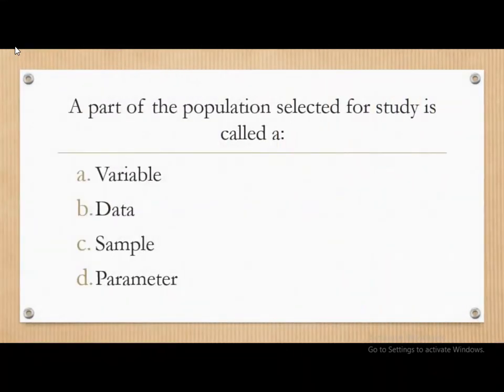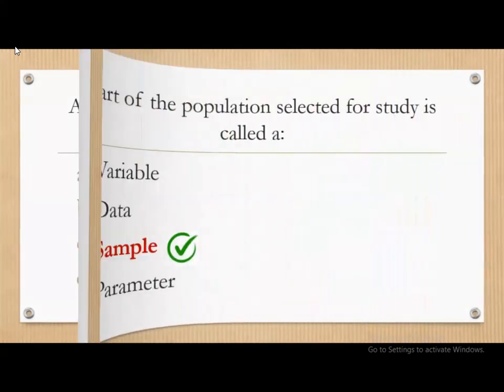Next question. A part of the population selected for the study is called as: variable, data, sample, or parameter. The correct answer is sample.